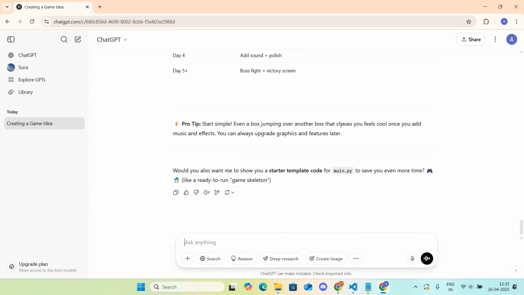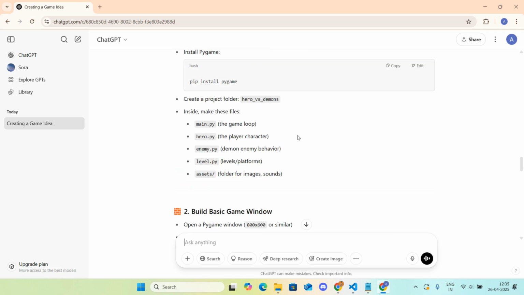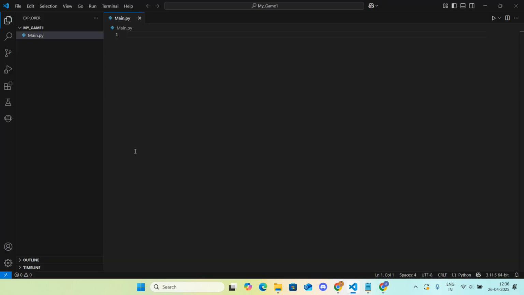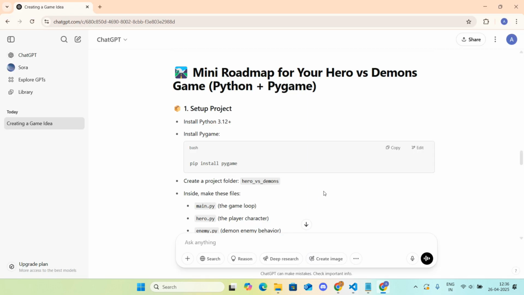I'll try to finish it as early as possible. The first thing first, I need to install Pygame. Okay, I already have it. Let's hit install Pygame. Okay, so I already have it because I already gave it a try. Awesome.